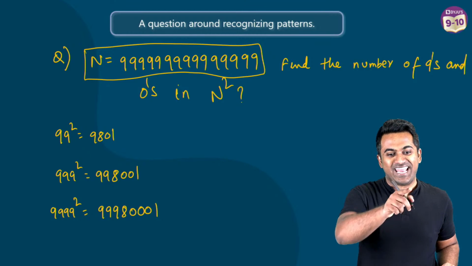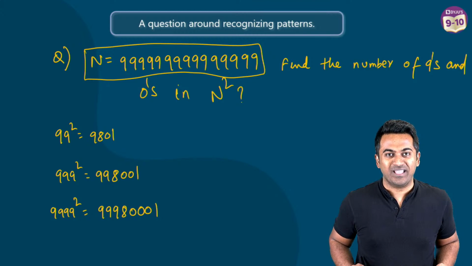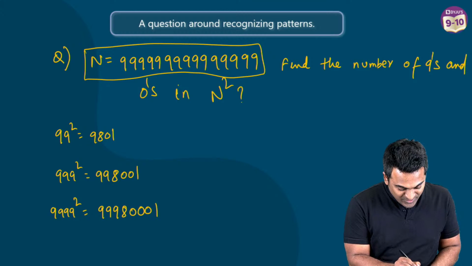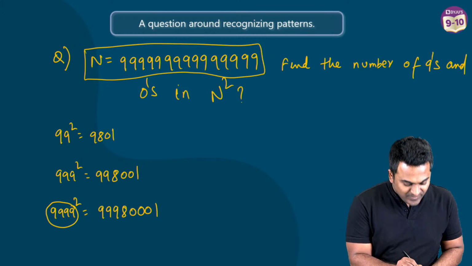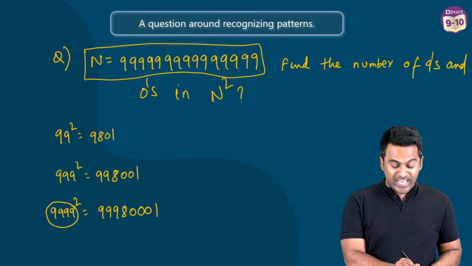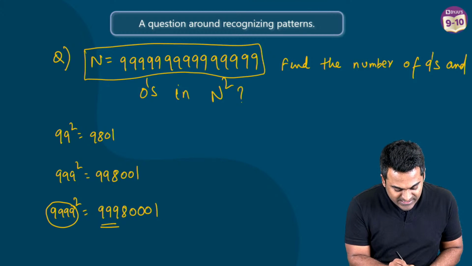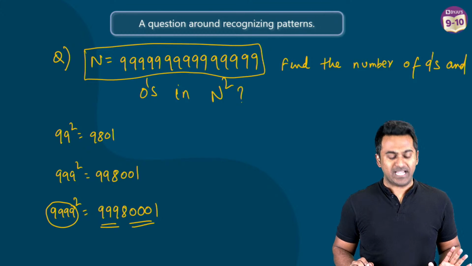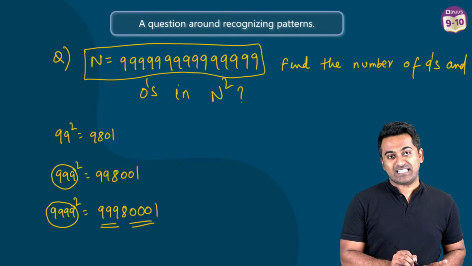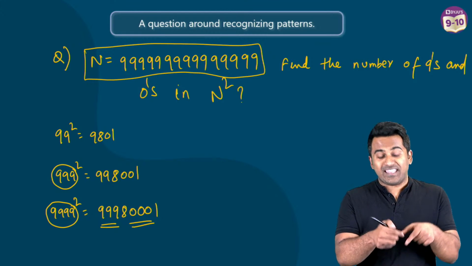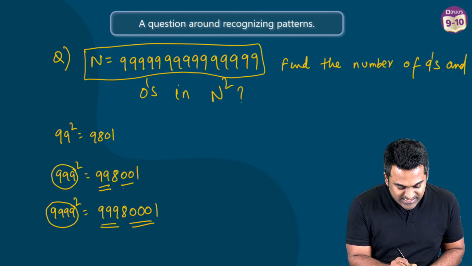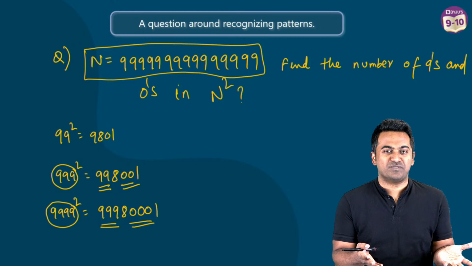Yes, you're missing an 8 there, that's all, no problem. But then the pattern is this. Look, how many 9s are here? There are four 9s, and you're taking the square of that, and the answer has three 9s and three zeros, right? Let's suppose you have three 9s here. You're taking the square of that, the answer has two 9s and two zeros. The number of 9s and number of zeros are equal.